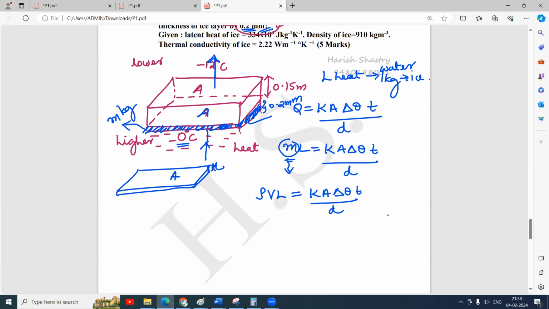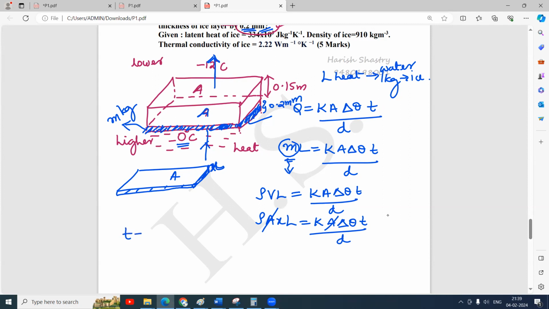That's what I have to find out, the time. This extra thickness is 0.2 millimeter. So I can write rho density, volume, area into thickness, because the volume of this extra ice formed is area into thickness, latent heat, equals KA delta theta into T by the distance between the two faces. Now area gets cancelled. So however large the pond is, we are not bothered here, because the atmosphere will be covering the pond throughout. So no problem. So what is this T? That's what you have to find out.